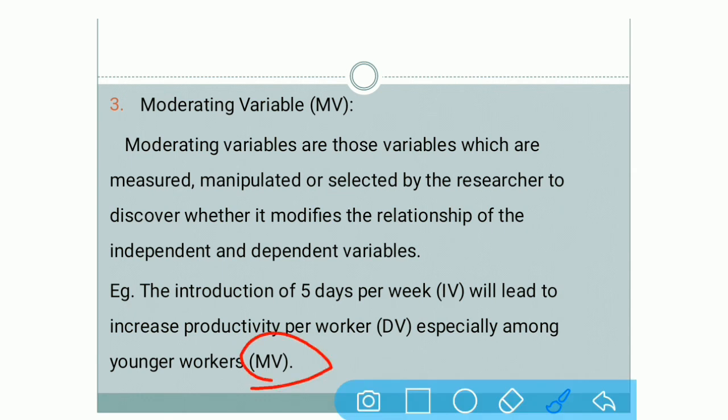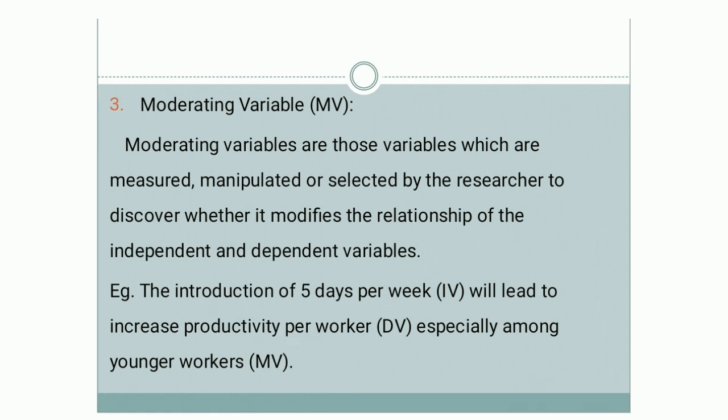If aged persons are there, we know that they cannot work too much in comparison to the younger persons. So if you want to improve the relationship between the independent and dependent variable more, then you can say that by including one thing, that it is a case of the younger workers only.